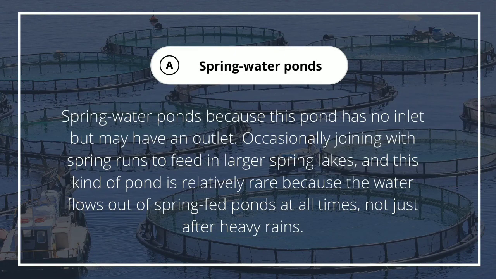Spring water ponds. This pond has no inlet but may have an outlet, occasionally joining with spring runs to feed in larger spring lakes, and this kind of pond is relatively rare because the water flows out of spring-fed ponds at all times, not just after heavy rains.